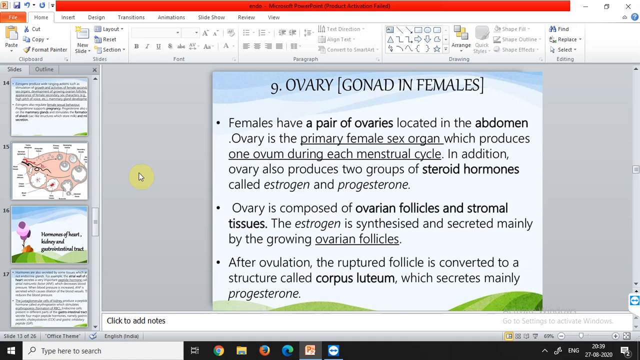Which hormones does the ovary produce? The estrogen and the progesterone. And which hormone was the testes producing? The testosterone. So ovary is composed of ovarian follicles and stromal tissues. There were seminiferous tubules there, now in the ovary there are ovarian follicles and stromal tissues. Estrogen is synthesized and secreted mainly by the growing ovarian follicles. As the ovarian follicles grow in the ovary, the synthesis of estrogen keeps increasing.